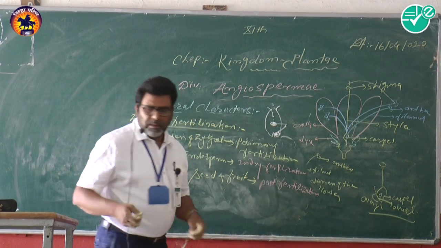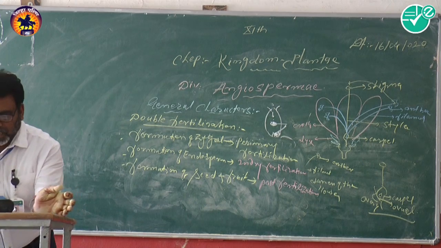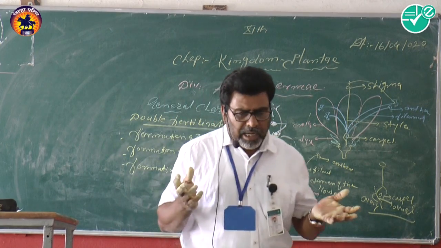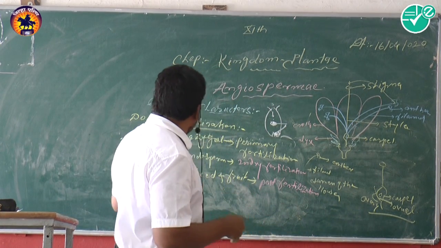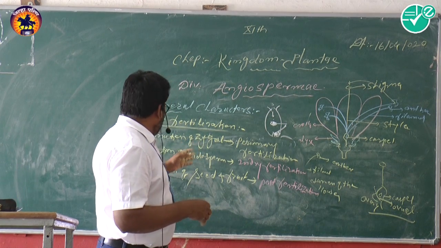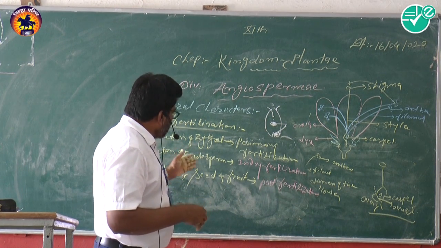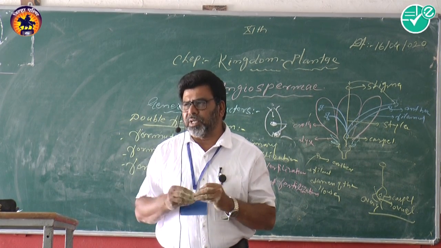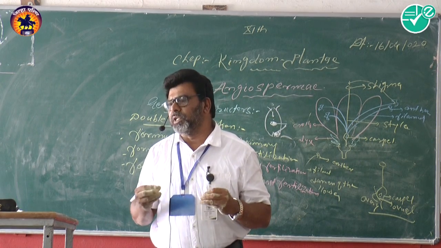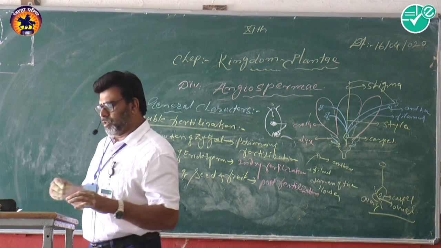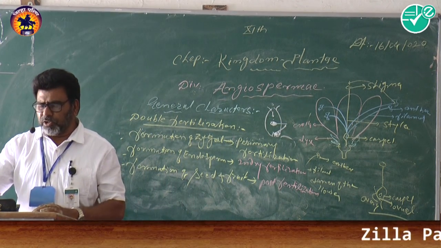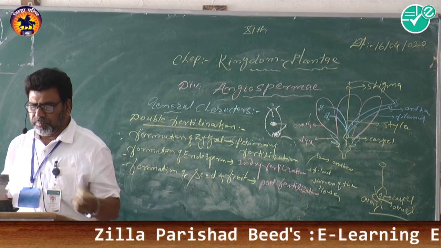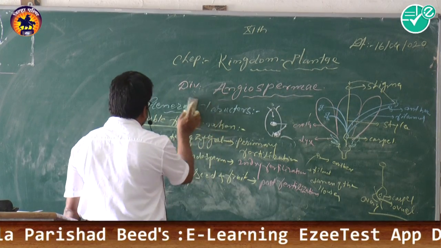Now after this, the angiosperms are divided into two categories. When fertilization takes place, after the fertilization you have to read the formation of zygote, the formation of endosperm, and the formation of seed and fruit. In this way the fertilization is completed, and due to that fertilization in angiospermic plants a fruit is formed. In the fruit a seed is also present. Now, on the basis of this, angiosperms are divided into two categories. Now see here.